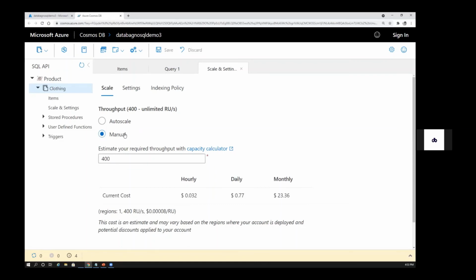Like I said, when I was designing this, there are two things. One is provisioned throughput, the other one is serverless. And within provisioned throughput, again you have two types: one is auto scale and the other one is manual. When it comes to manual, I have added 400. When it comes to auto scale, I have to define a number, and within that number it will go up and down. It will auto scale within that number, but you have to allocate something there, provisioning some request units. So you can also change the scale here, and you can see the current cost here.